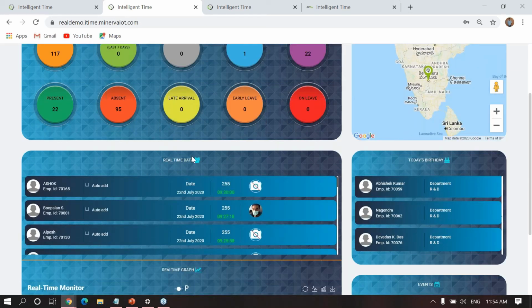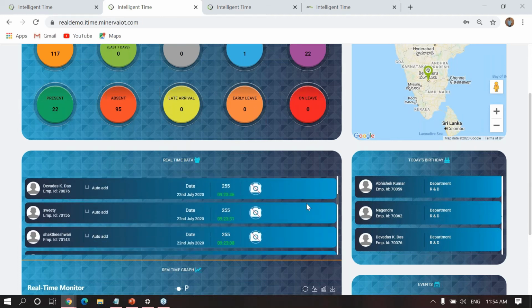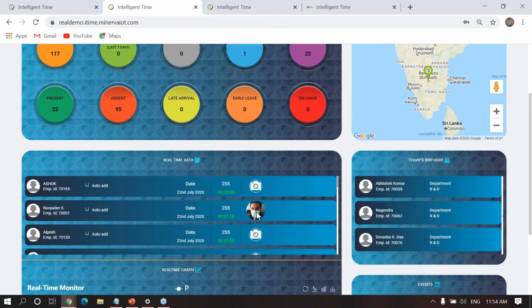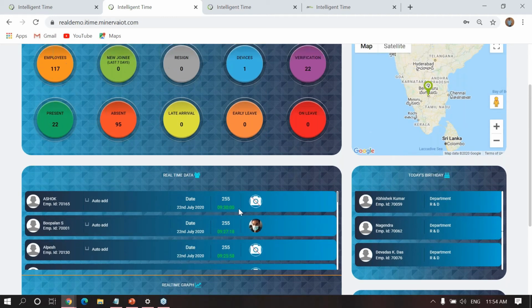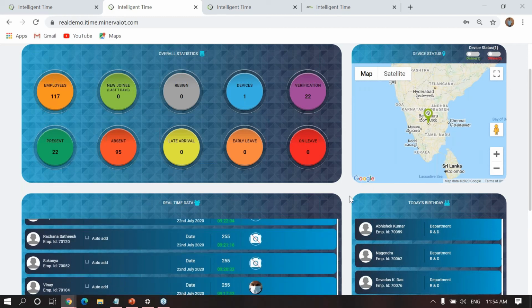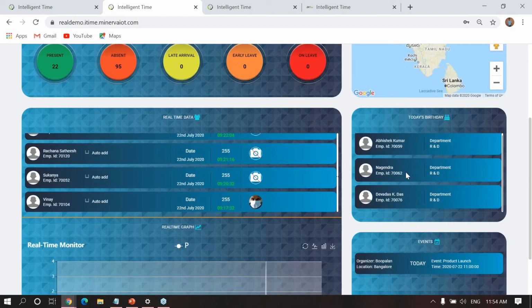The next one is real-time data. Here you can see whatever live punches have been made today, visible with their attendance photo, with the date and the time they made the punch. Next, birthday: today's birthdays are displayed here.